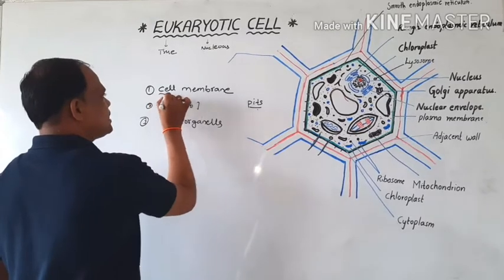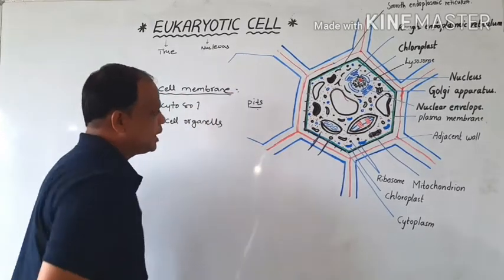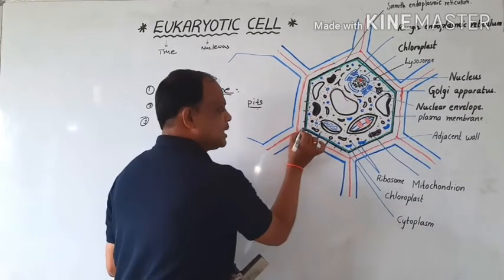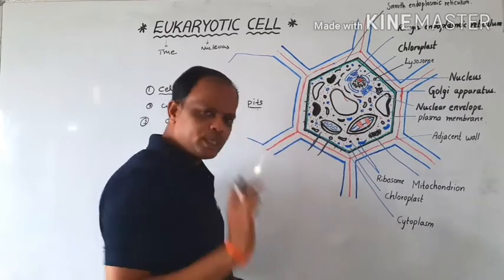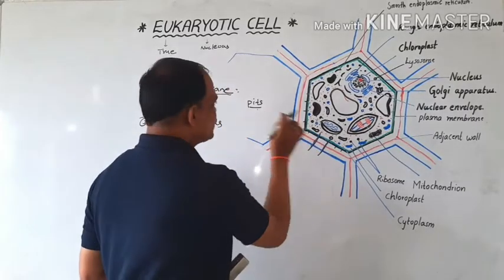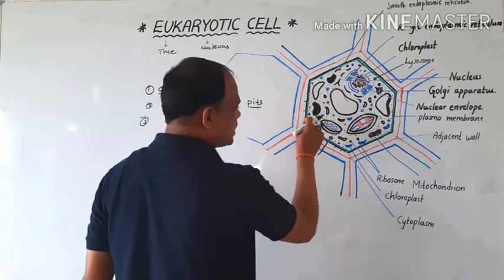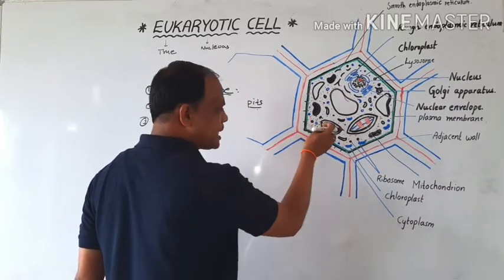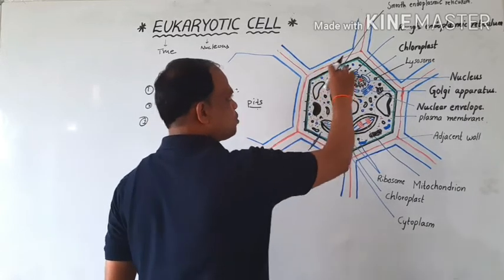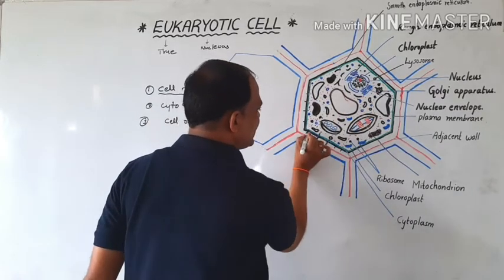The first one is the cell membrane. Beneath the secondary cell wall, between the secondary wall and the cytoplasm, a small single layer is present.